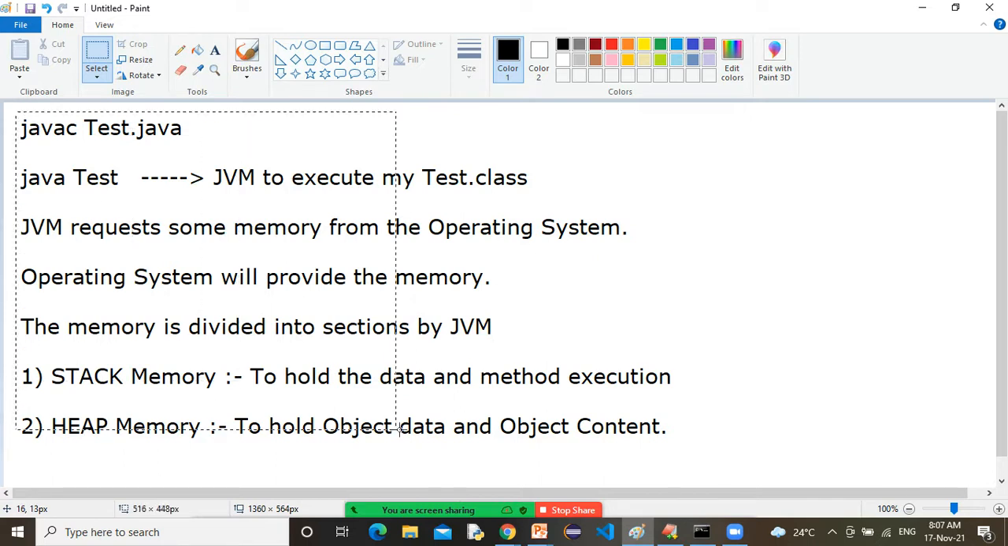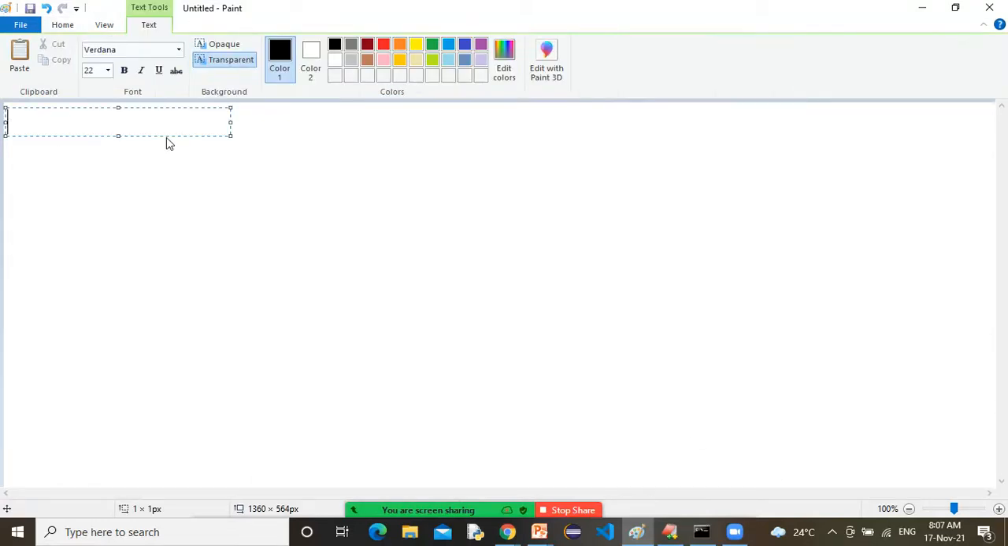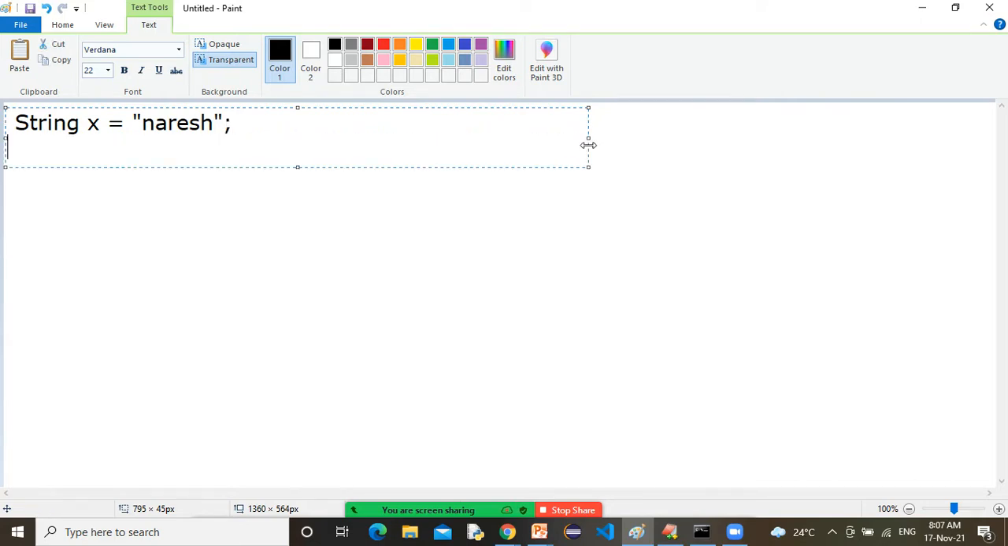Now here we are creating the string object. String x is equal to Naresh. This we have created. Now on this x we have used the toUpperCase method, but no effect is there. What is the reason? Why is there no effect, sir?